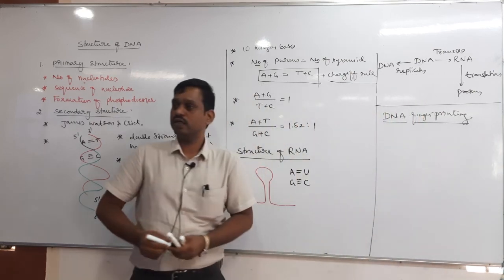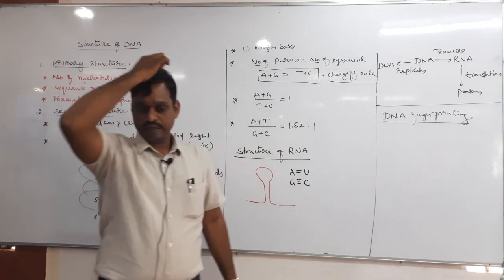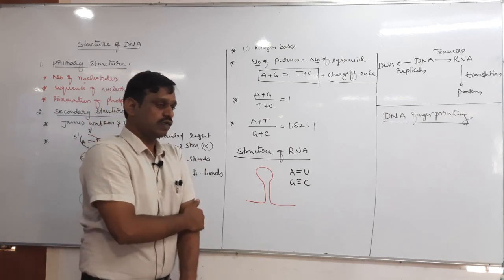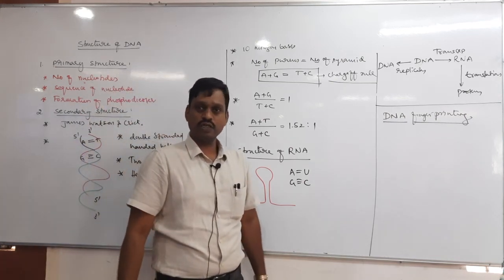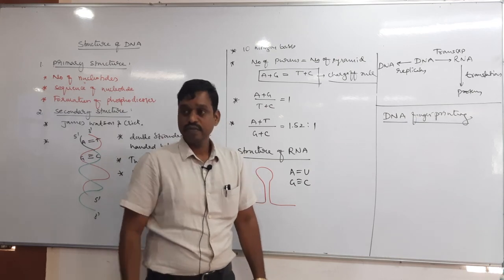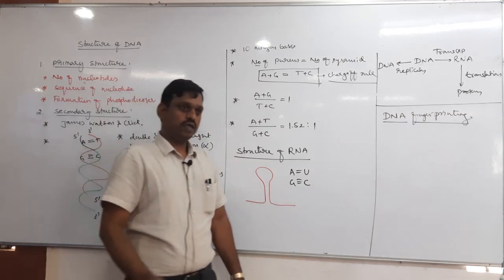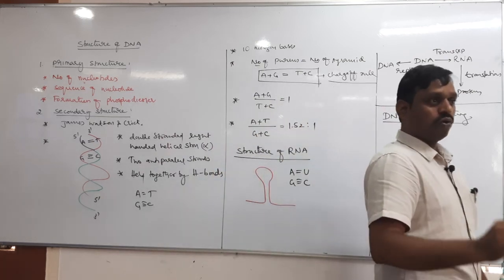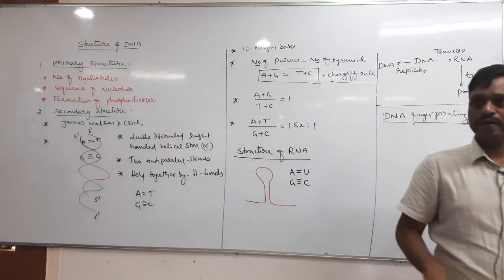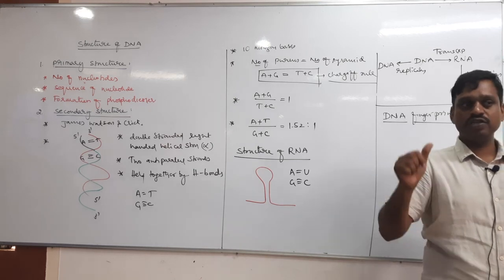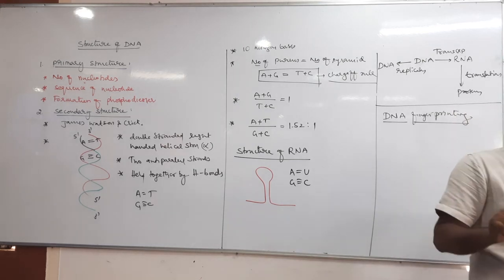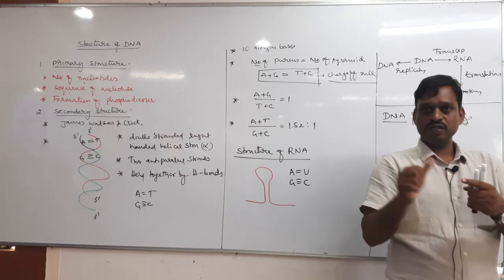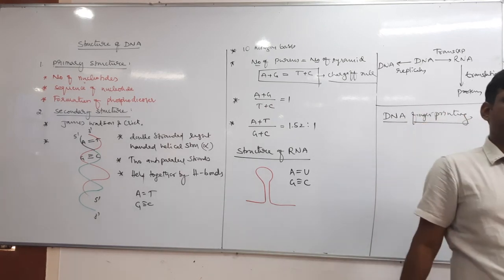DNA fingerprinting, right? This is the most widely used technology nowadays. We know that every individual human being has their own fingerprint, and the fingerprint of each and every human being is unique, right? It is on the tip of the finger.